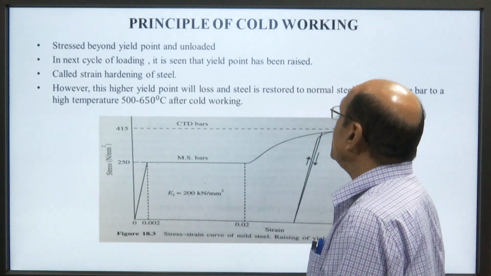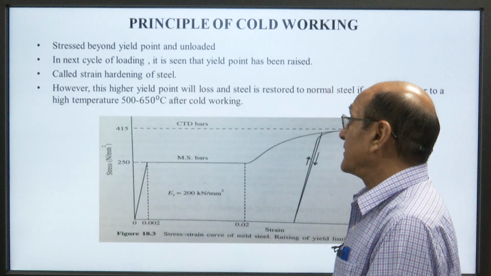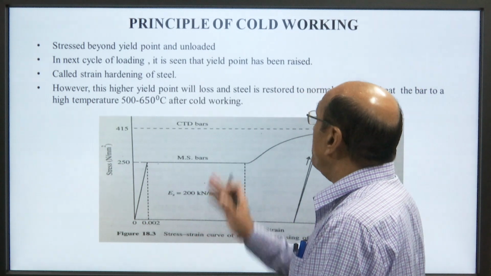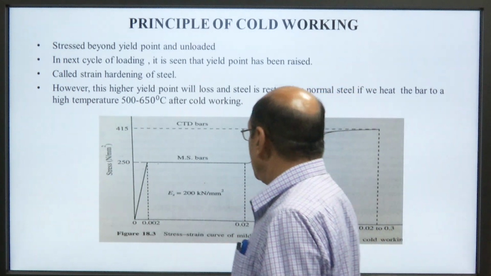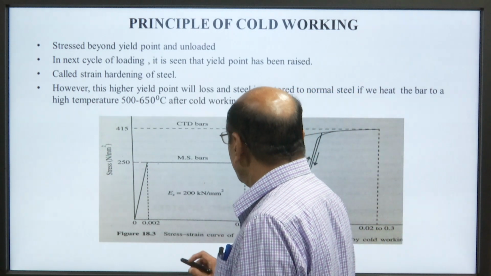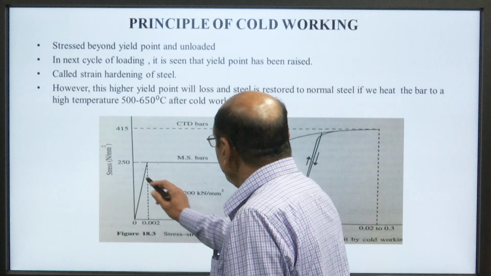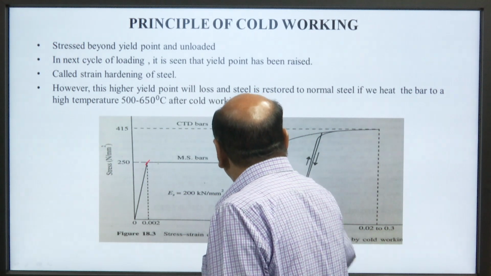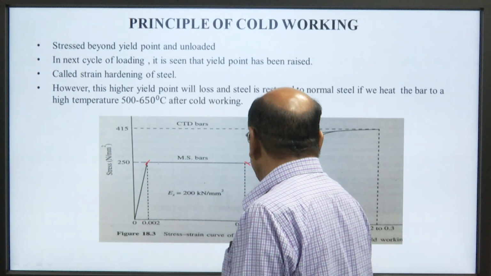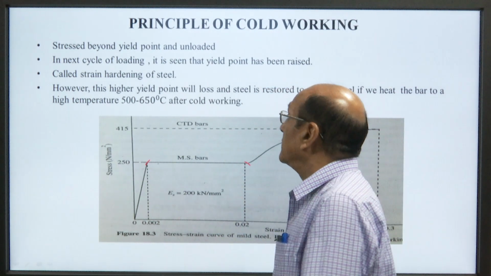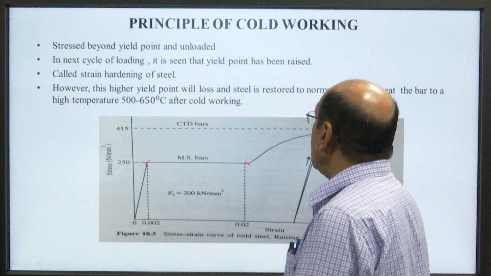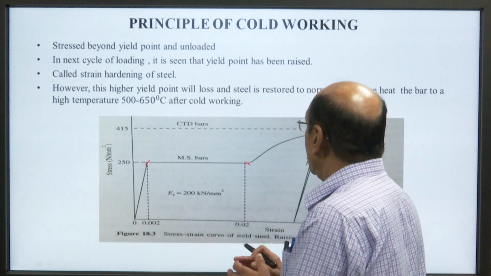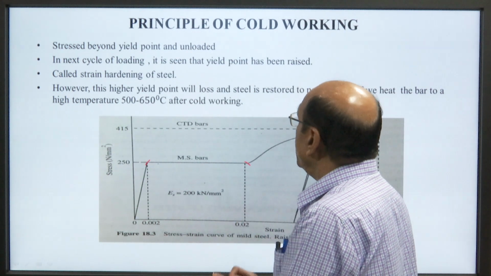Principle of cold working. The bar is stretched beyond the yield point. This is the yield point, at proof stress 0.2.